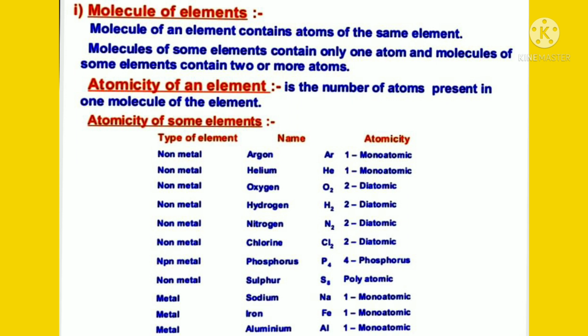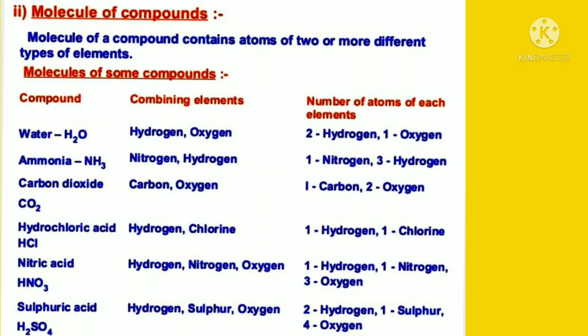And the next concept is molecule of compounds. A molecule of a compound contains atoms of 2 or more different types of elements. Molecules of some compounds. Compound, water, H2O. Combining elements are hydrogen and oxygen. Number of atoms of each element: 2 hydrogen atoms and 1 oxygen atom. Ammonia, NH3. Combining elements are nitrogen, hydrogen. 1 nitrogen, 3 hydrogen atoms.